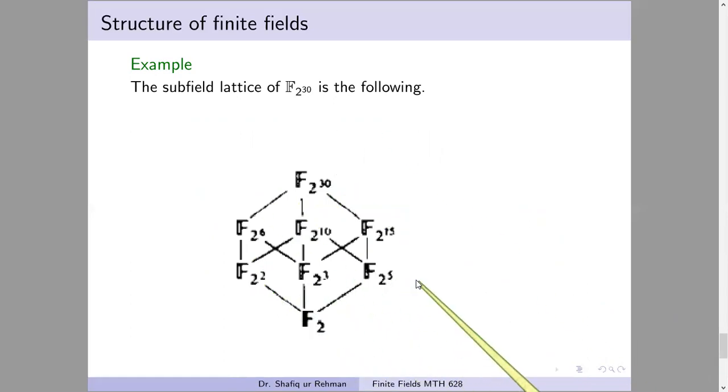So this is what we learned in this lecture: subfields of finite fields can be found, and they can be plotted in a lattice diagram with the help of these edges. These edges from lower position to upper position show that there is a containment relation. So this is what we have. And here be careful, F_2 power 3 is not contained in this. This is like a 3D shape. It's like there is a cross here in the line. There is no line from this to this. There is a line from this to this to this, and that's all.